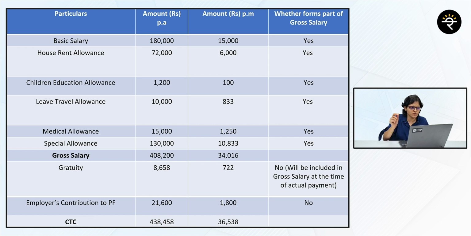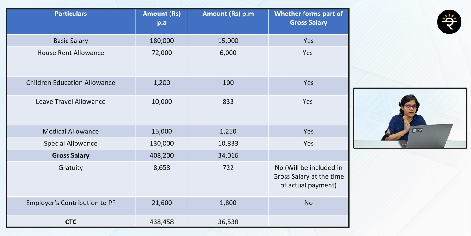As mentioned, could there be a company which doesn't offer any special allowance? Yes. Could there be a company which has some other allowance other than all these? Yes, absolutely possible. So you have a homework today. Go and check your offer letter and see which allowances you are getting. Are these the same or are you getting some different allowances?